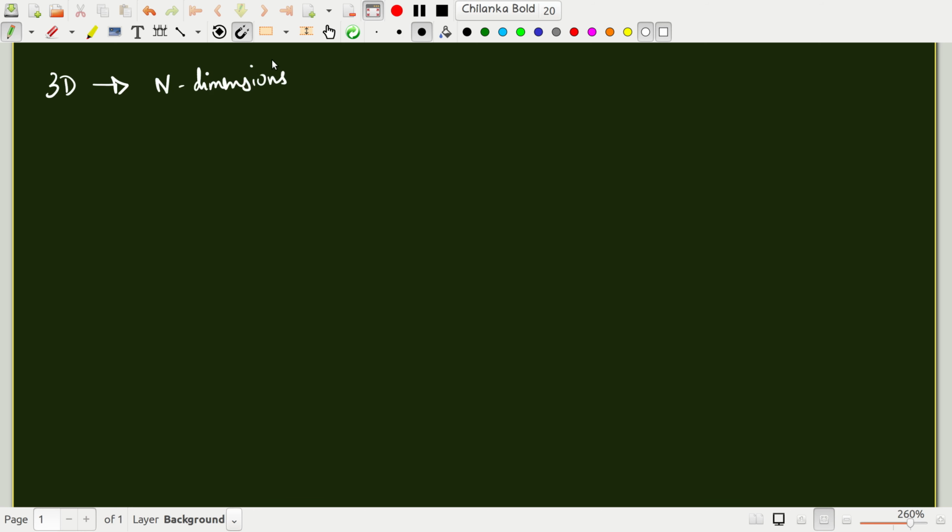You need not always restrict yourself to 3 dimensions. Now these vectors, obviously, are not geometric vectors. These are something more general. Suppose you ask the question, how do I get an n-dimensional vector?